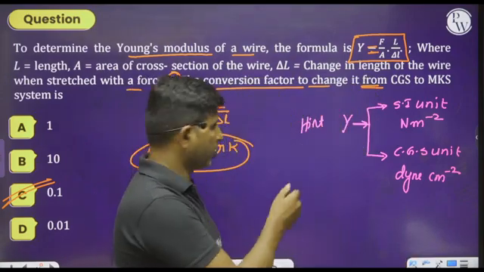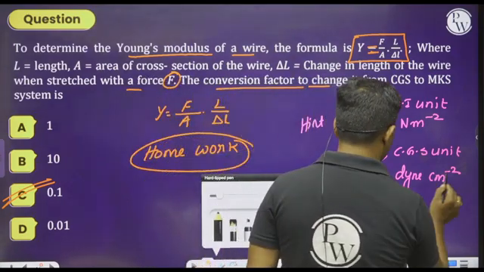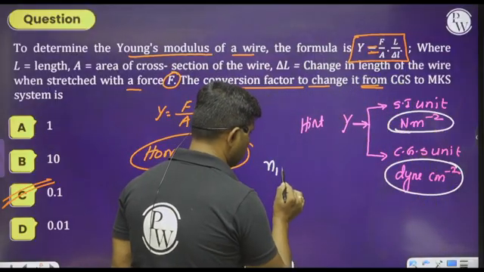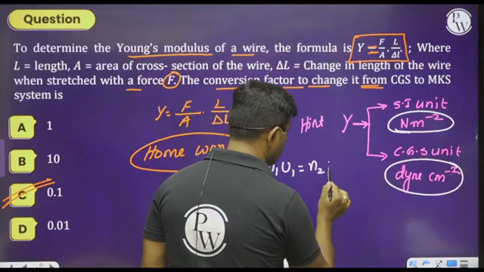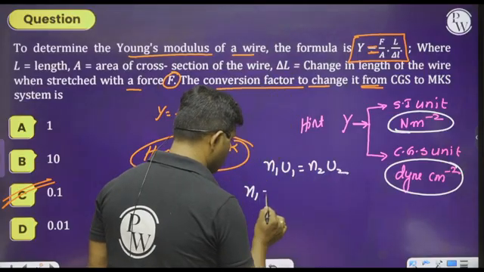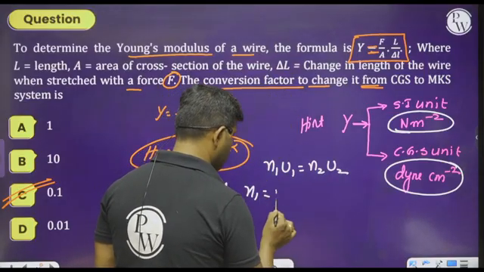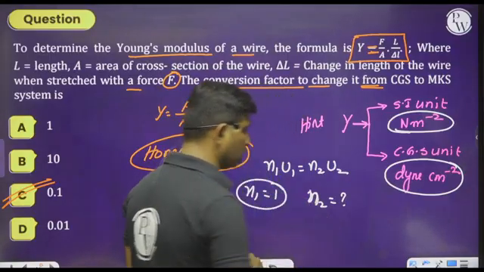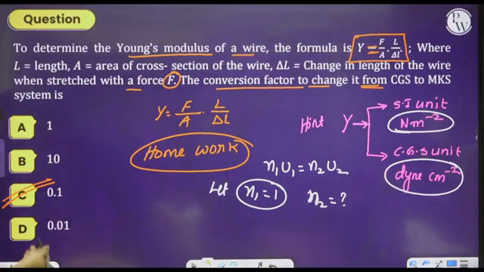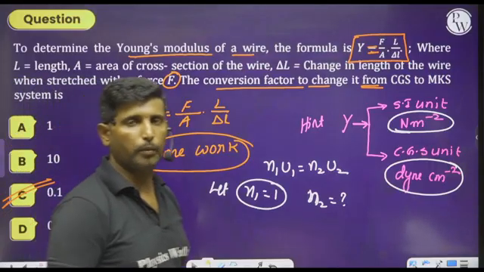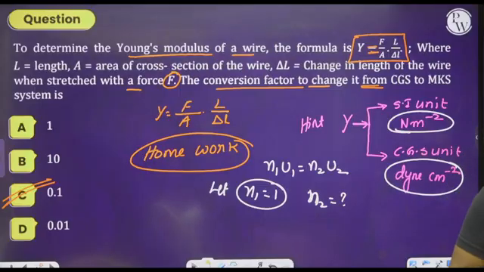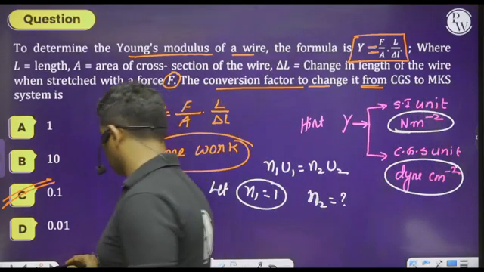Please check it and apply this, then you will definitely get the answer. Please think about this: N1 into U1 equals N2 into U2. Find out N2. Then you should get the value of N2 equal to 0.1. I hope you can easily solve and answer this question. Is it clear?